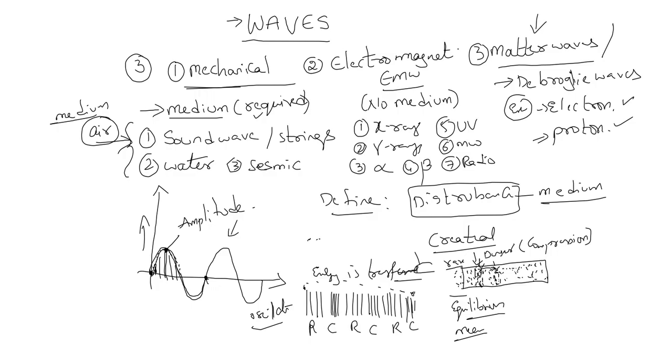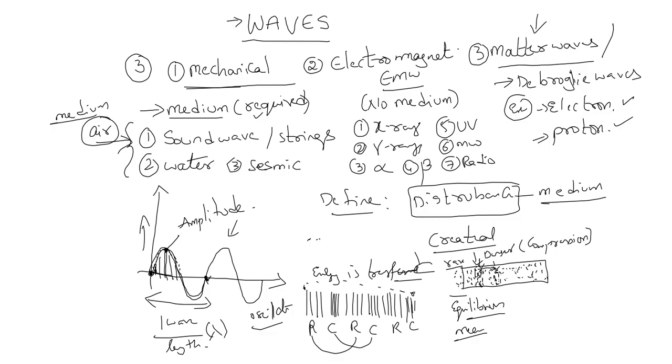So from here to here we call it one wave, which is called wavelength, the length of the wave, denoted with the letter lambda. So what is wavelength? It is the distance between two successive rarefactions or two successive compressions. Let us think, this is rarefaction, this is rarefaction, okay, are you understanding?